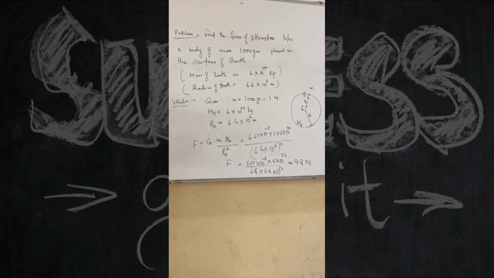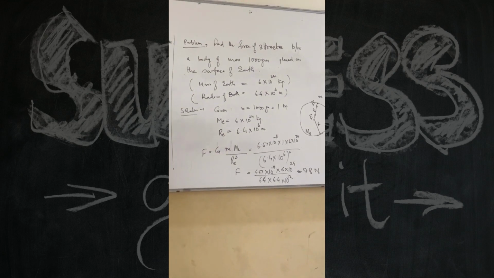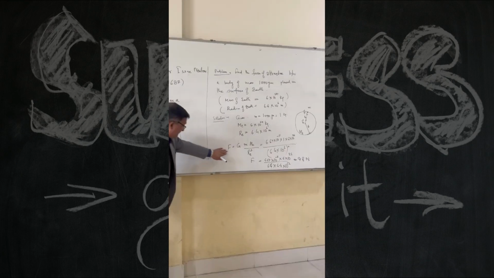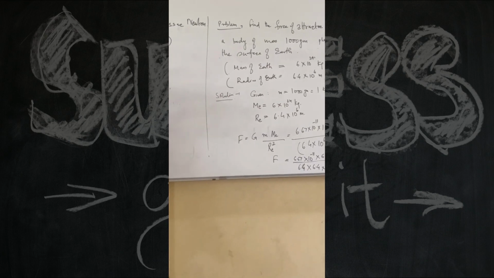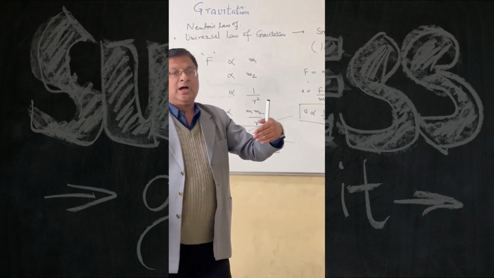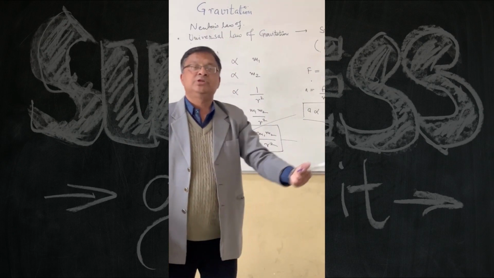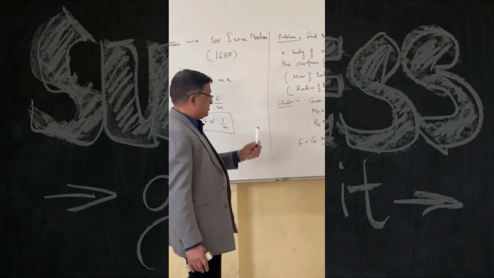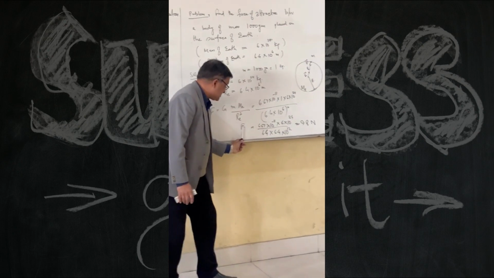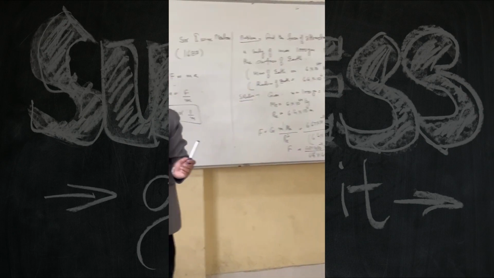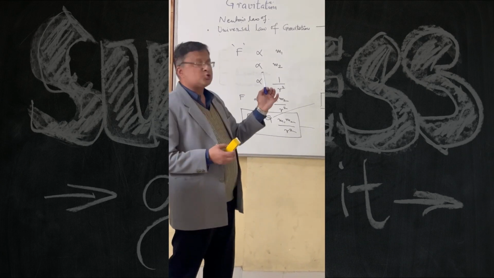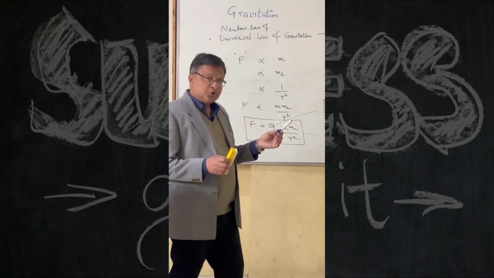This is a very standard problem which can give you an idea about the magnitude of the force, and you can see the value of F becomes very large if this M becomes large. Suppose I talk of Earth and Sun, or Earth and Moon. The mass of the Moon is of the order of 10 to the power 22, so naturally this F will be very large. Clear?